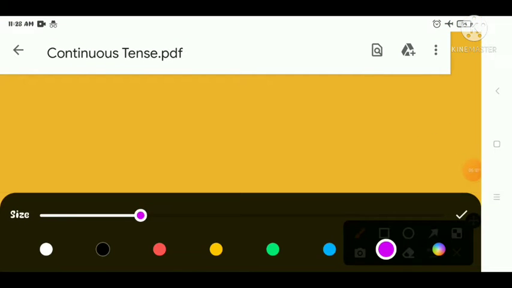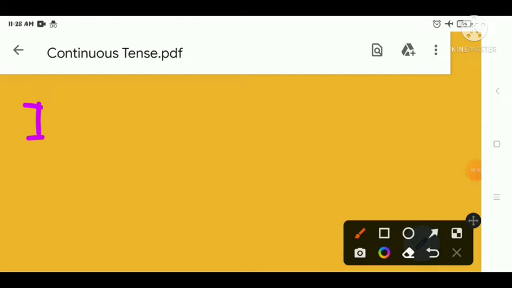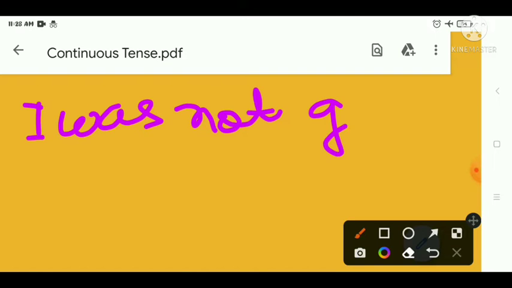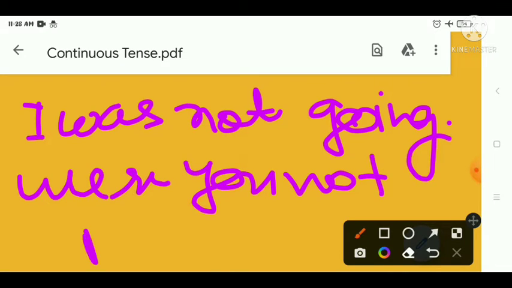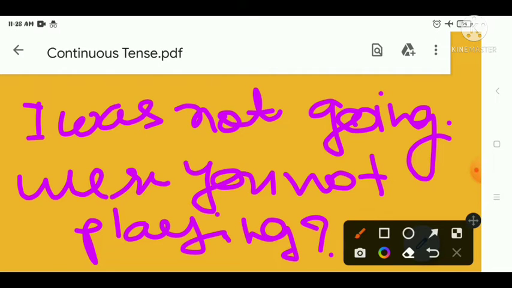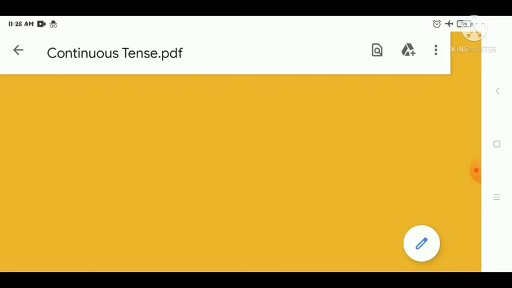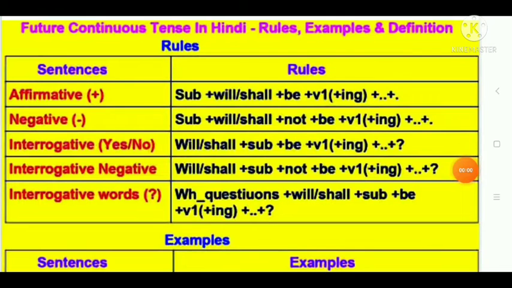So the example of this sentence will be, I was not going. You can also take an example like, were you not playing? So these are two very simple examples for the past continuous tense, students, right? Now let me tell you the future continuous tense.